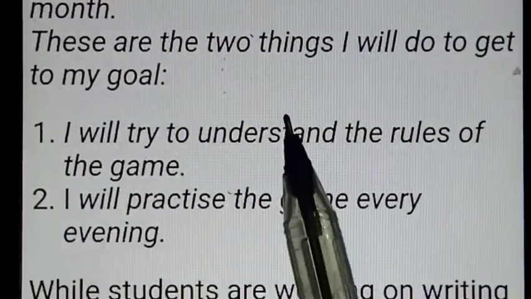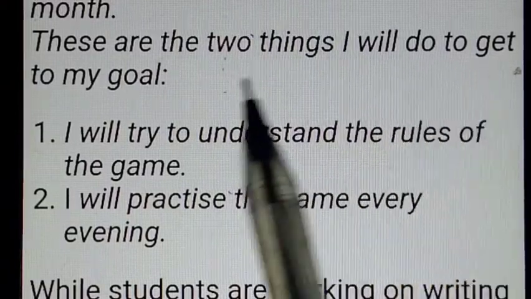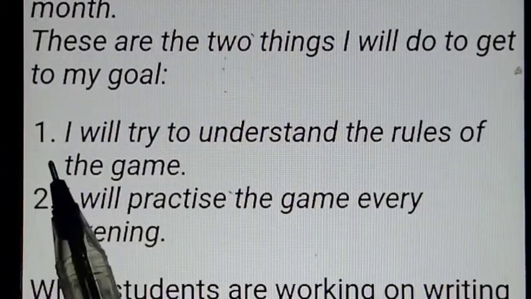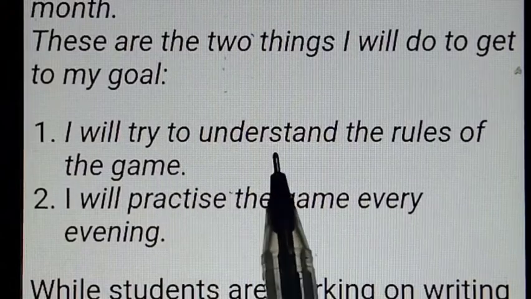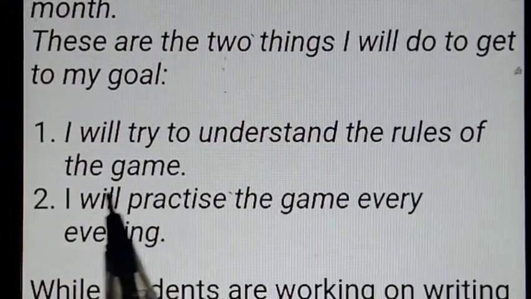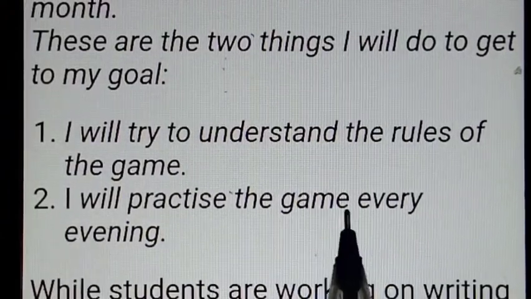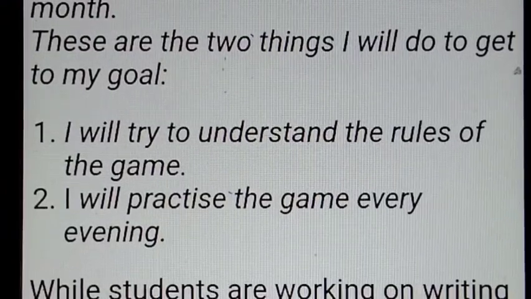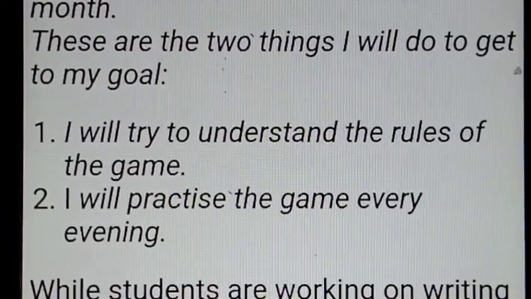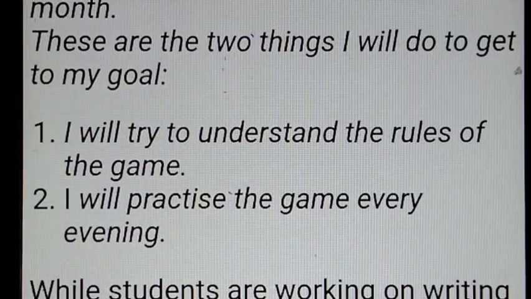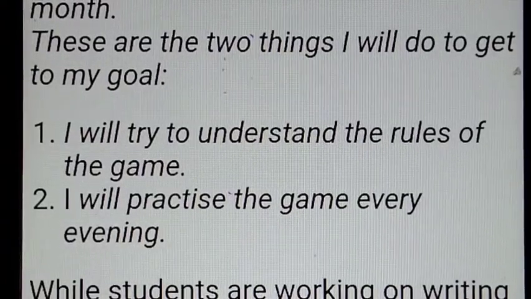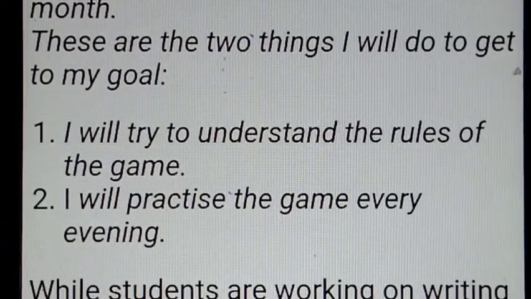These are the two things I will do to get to my goal. The first thing is I will try to understand the rules of the game. I will practice the game every evening. Like this, this is my goal, and I have explained about my goal.